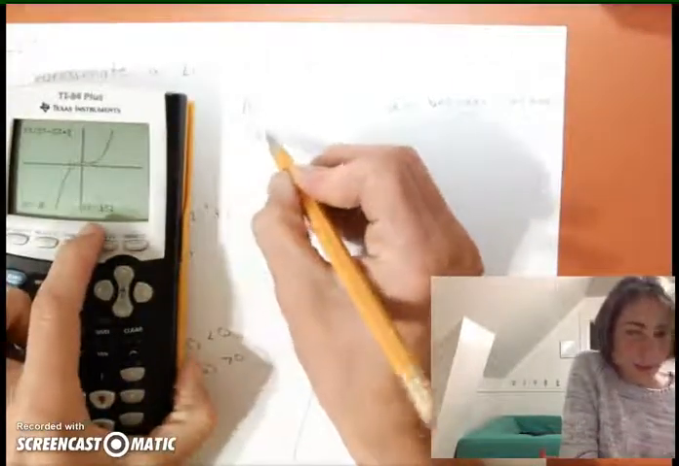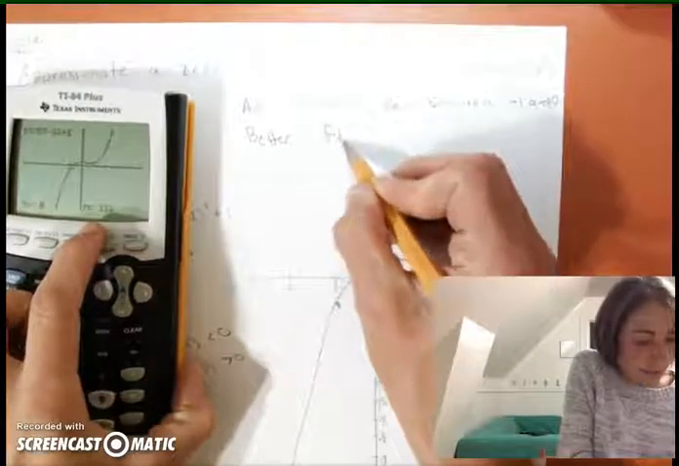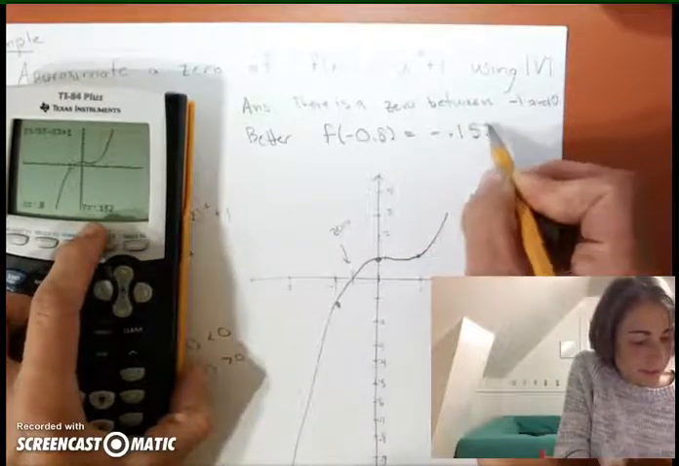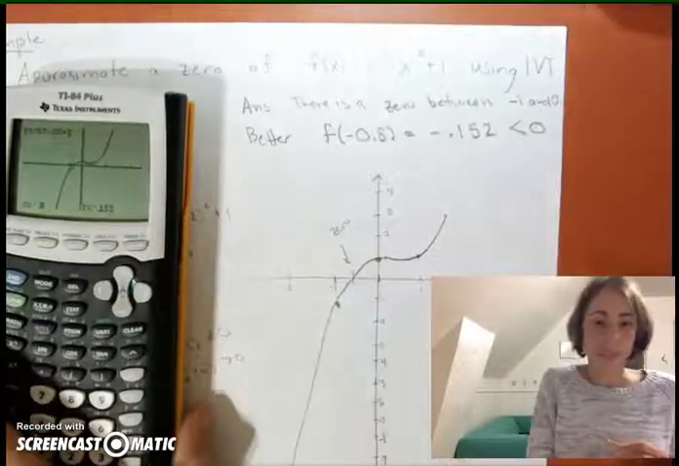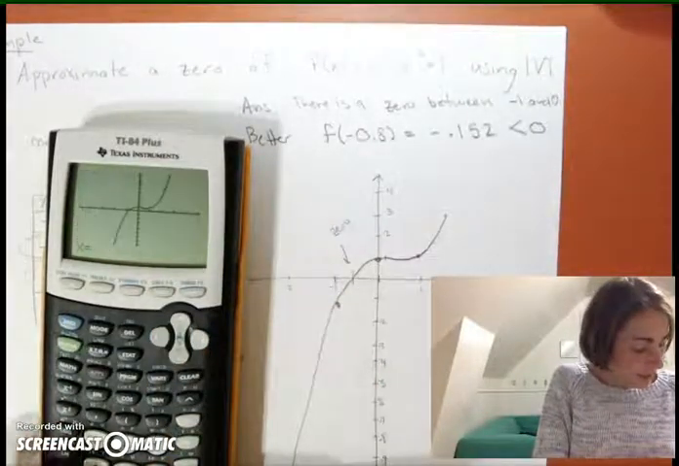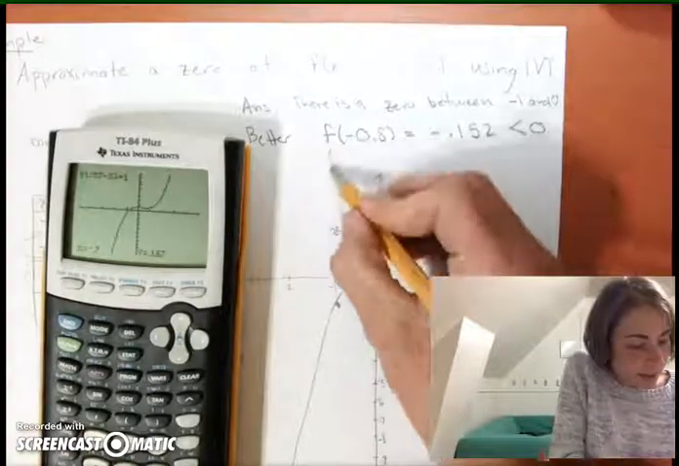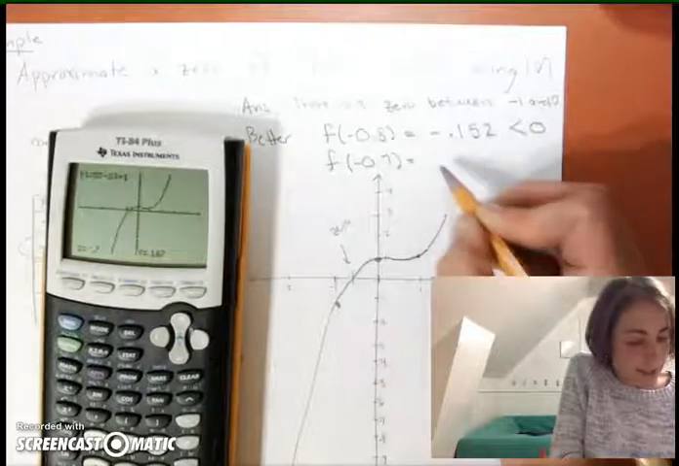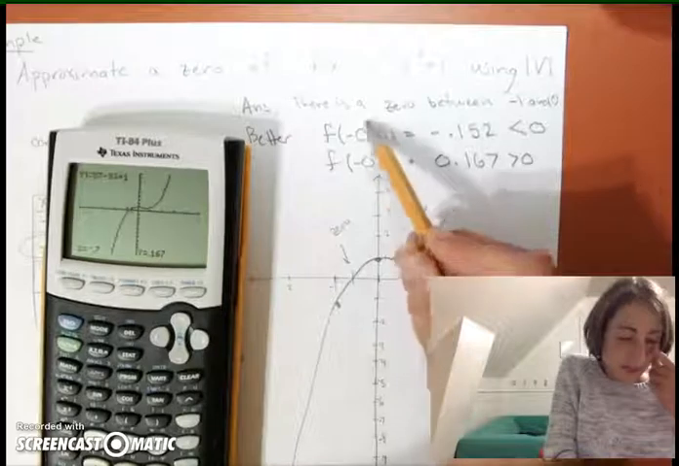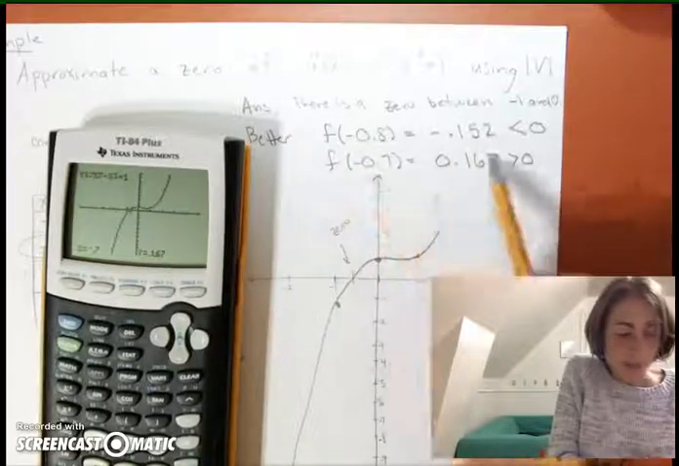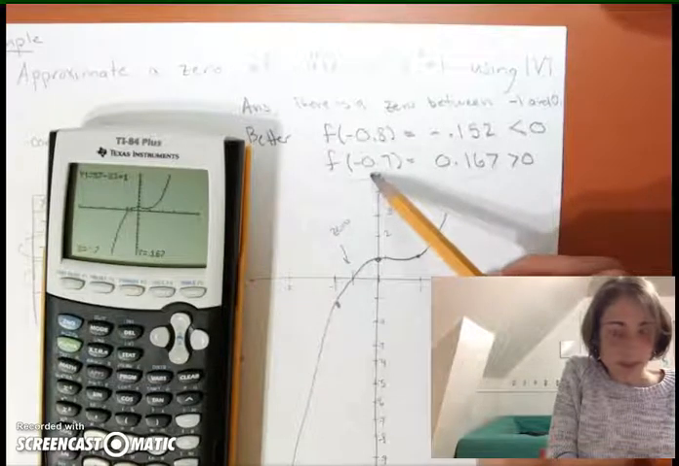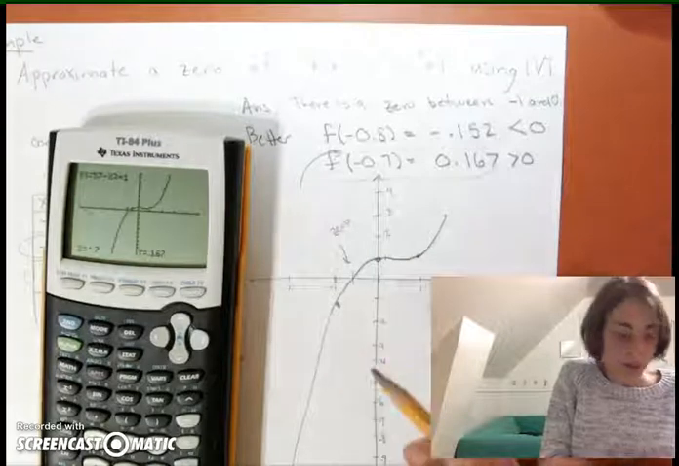So here's a better answer. F of -0.8 equals -0.152. So that's less than 0. Now if I go second calc again, value -0.7, f of -0.7 is 0.167, which is greater than 0. So here's my fish, here's my bird. The x value for the fish is at negative 0.8, the x value for the bird is at negative 0.7. So somewhere in between them there's a 0.